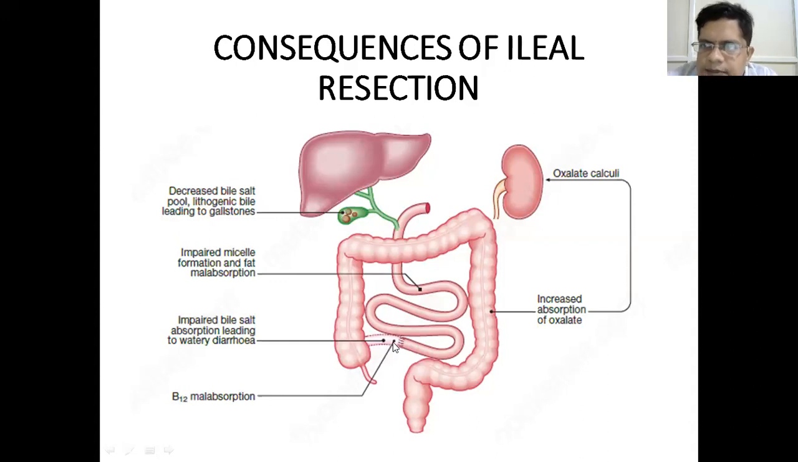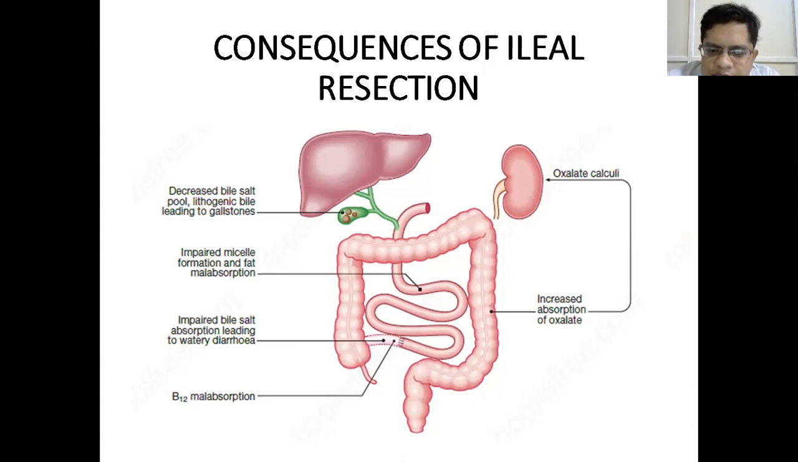and impaired bile salt absorption leads to watery diarrhea. Physiologically, calcium binds to oxalate and prevents its absorption in the large intestine. Now the bile salts which have not been absorbed in the small intestine reach the colon. They bind to the calcium and prevent the calcium from binding to oxalate. So oxalate is absorbed into the blood circulation. This oxalate is excreted into the urine, causing oxalate calculi.